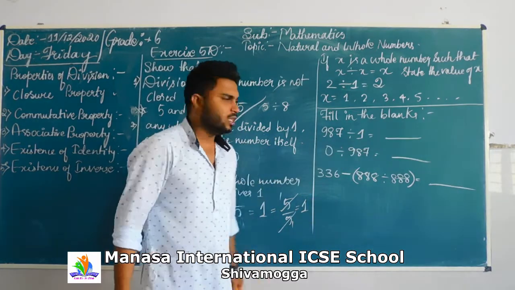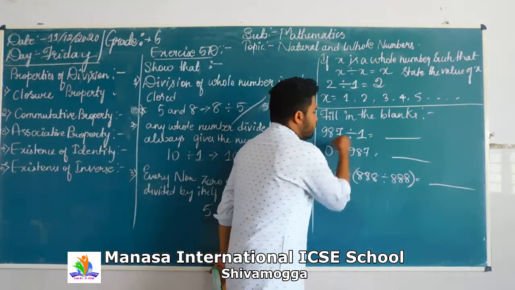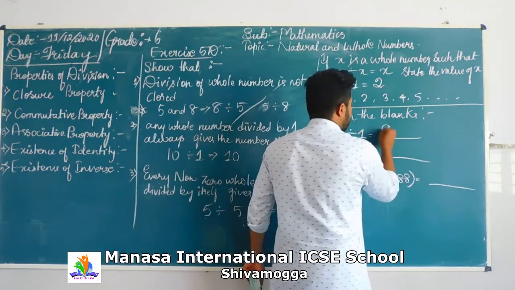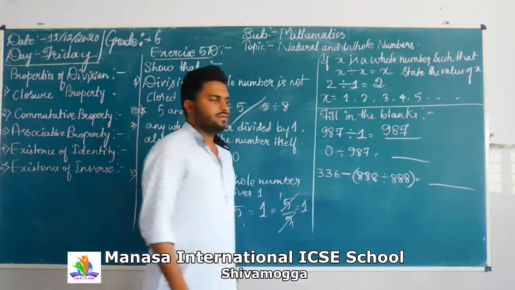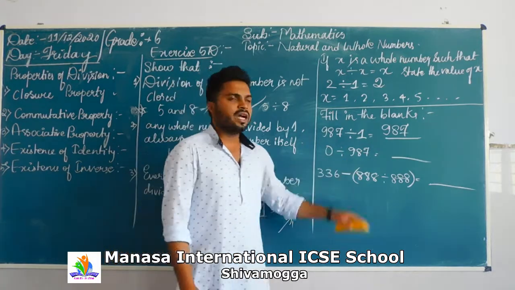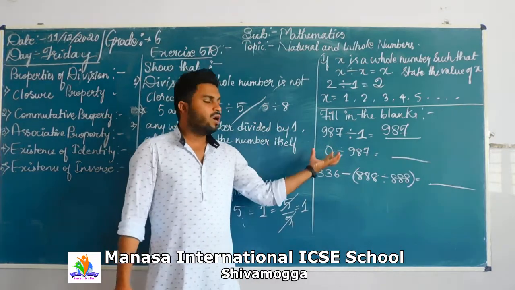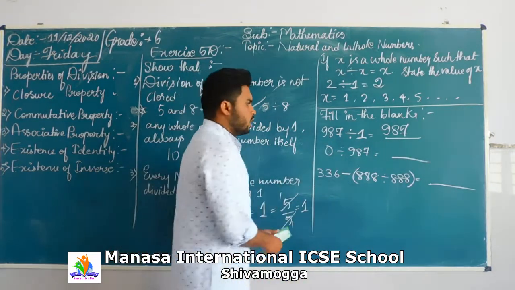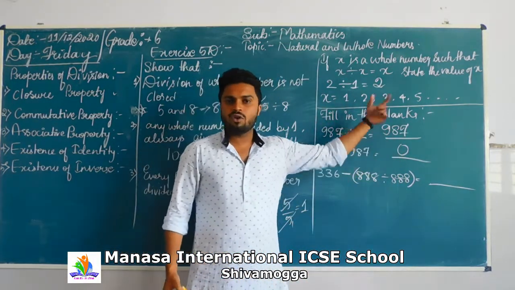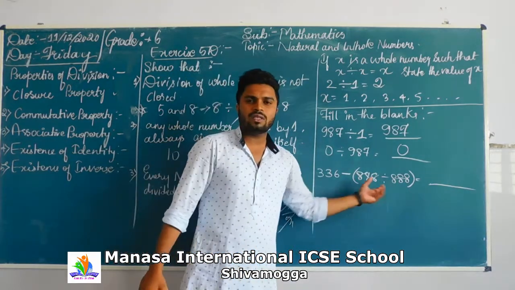Now, the next heading is fill in the blanks. See the first question: 987, when it is divided by 1, gives the same answer, that is 987 itself. Okay? Yes. Now, when 0 is divided by 987, any number divided by 0, or 0 divided by any number, gives the value of 0. This is the basic problem that I solved in the previous class about the properties. Done?